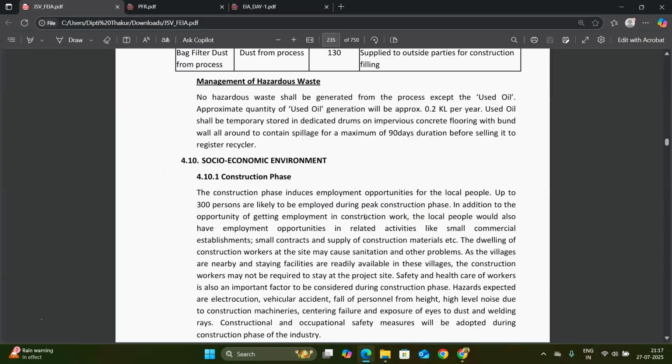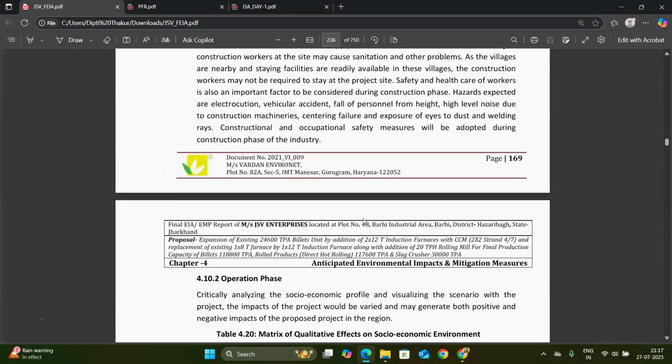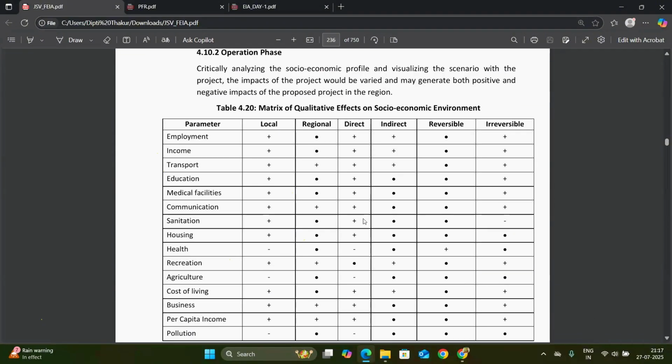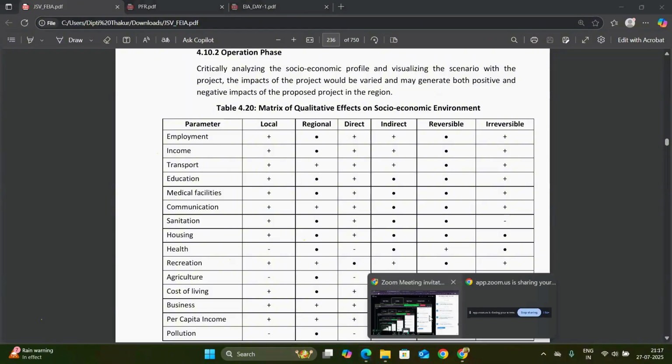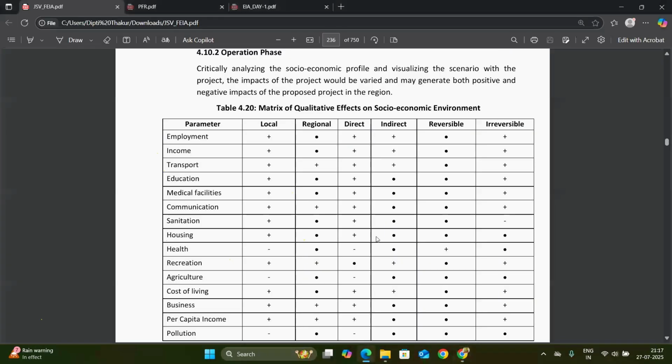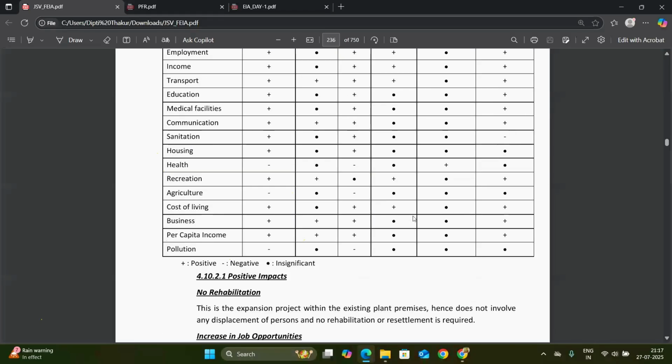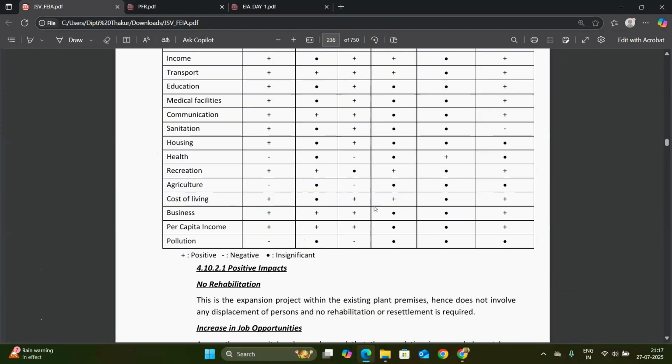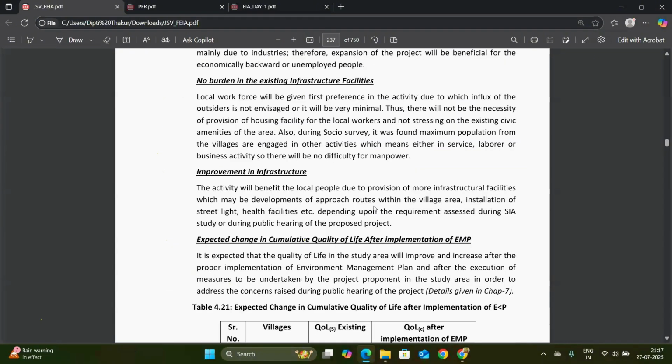So next is the socio-economic environment. Again, for the construction phase and the operational phase, there are different phases for the pollution and impact and the mitigation measures. Anyone having any question? Okay. So a matrix for the qualitative effect on the socio-economic environment is prepared based on this.